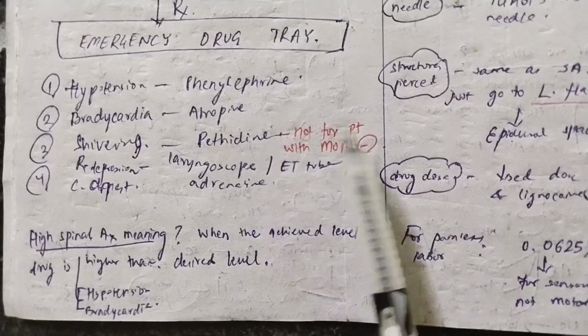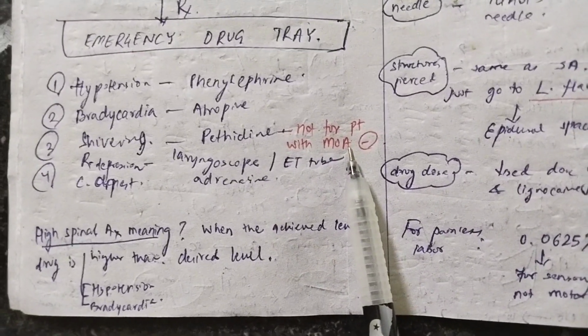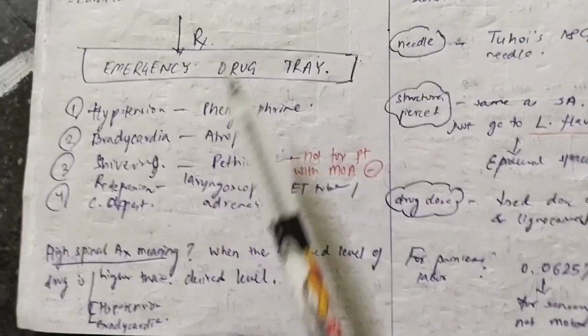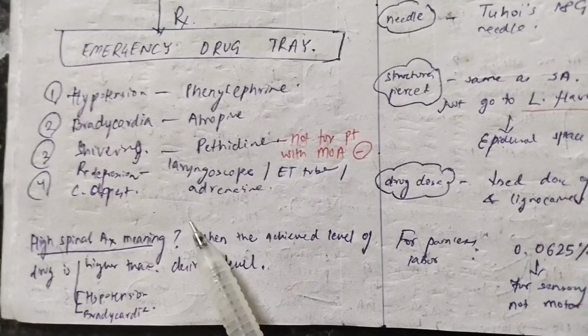Now, you should remember that if the patient is on monoamine oxidase inhibitors, please don't give him pethidine. Okay. So this is the management of the intra-op complications of spinal anesthesia.